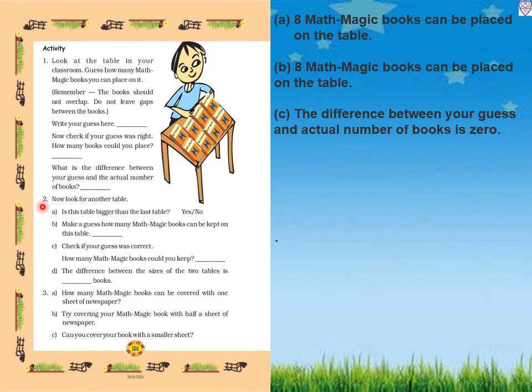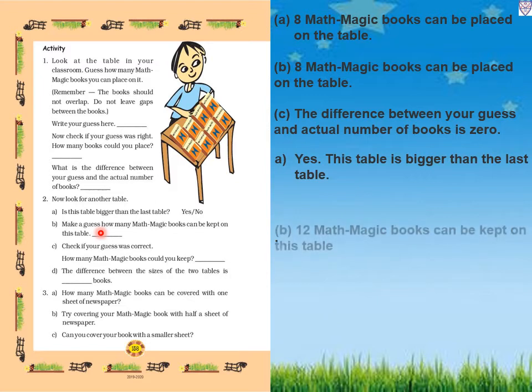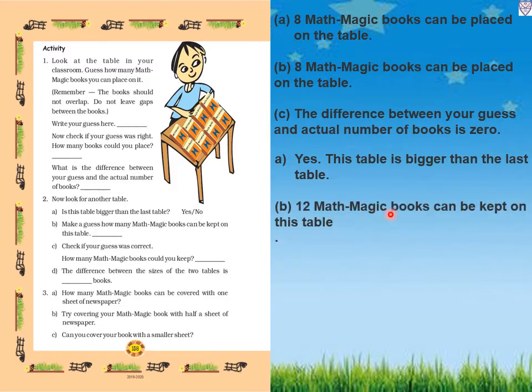Now number 2, now look for another table. Is this table bigger than the last table, yes or no? Yes, this table is bigger than the last table. B. Make a guess how many Max Magic books can be kept on this table. That is 12 Max Magic books can be kept on this table because this table is bigger than the earlier one. Now check if your guess was correct.